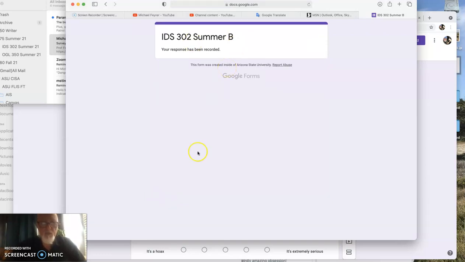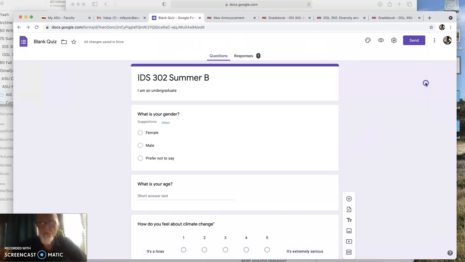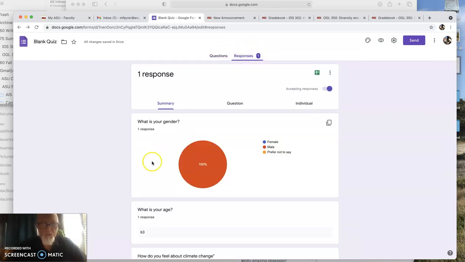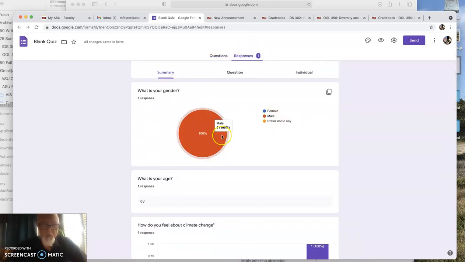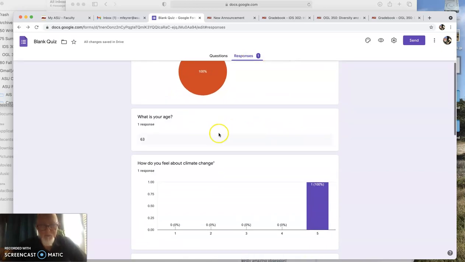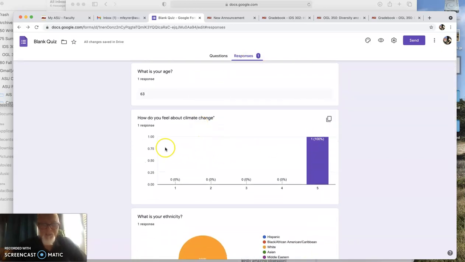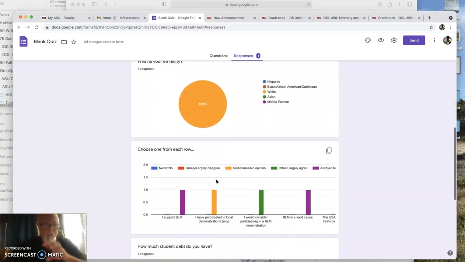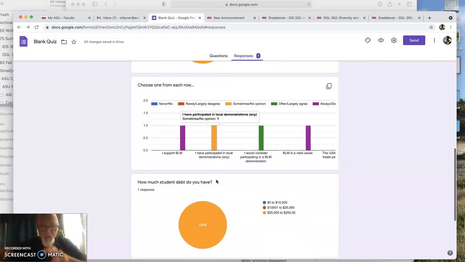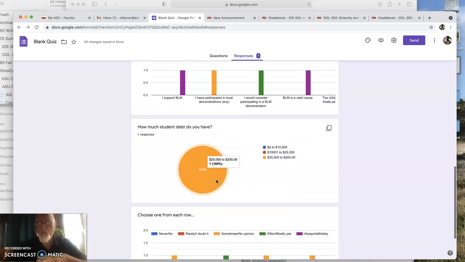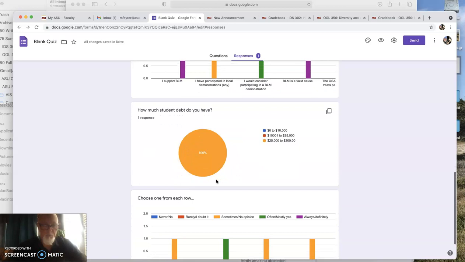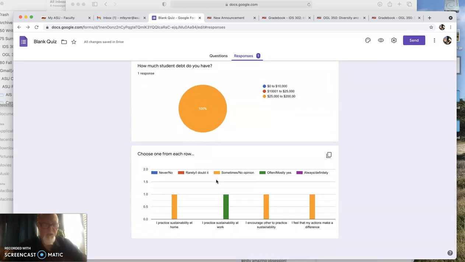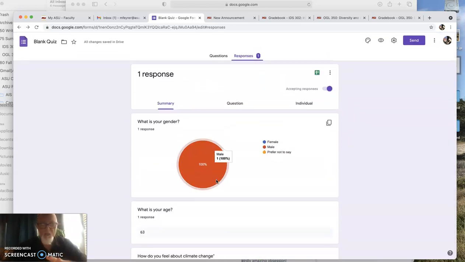But when they do that, then you can go back to your page here. Look at one response. That's mine. So you can start looking at your responses that come in. Look at that, so far you got one response, 100% male. Yes. 63. So you're going to start seeing these numbers all change, and this is the imagery, your data in images, which is going to help you a lot when it's time to compare, contrast, interpret, assess your data, right? And that's exciting. So that's what you want to do there.